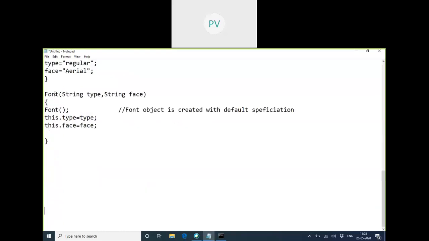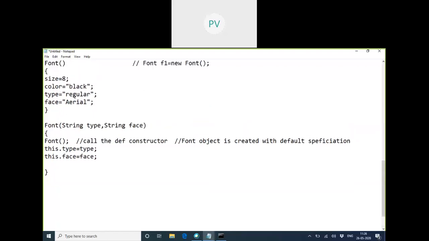So in the second constructor, what am I trying to do? Call the first constructor, the default constructor. With that, the object will be constructed the default way first, which means it will fill in all these values.